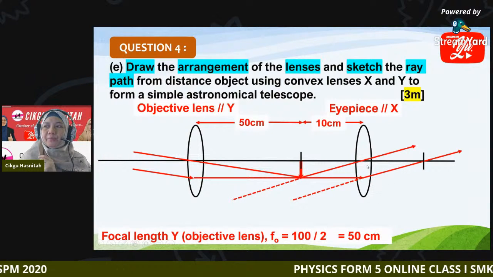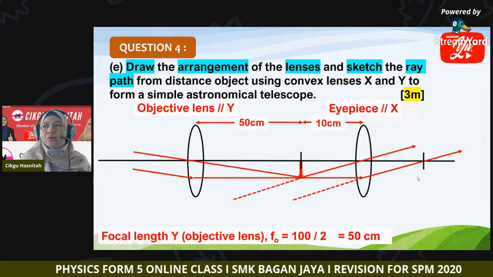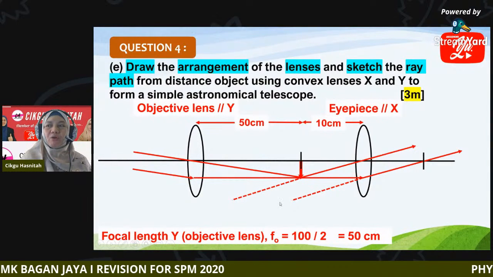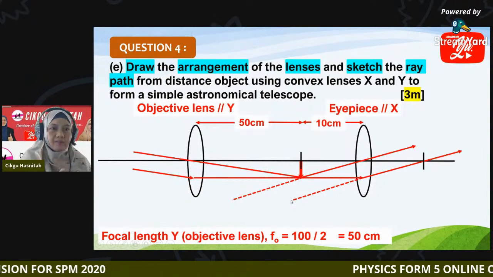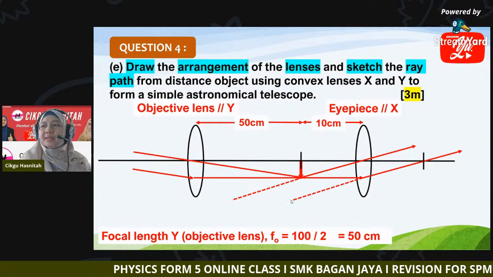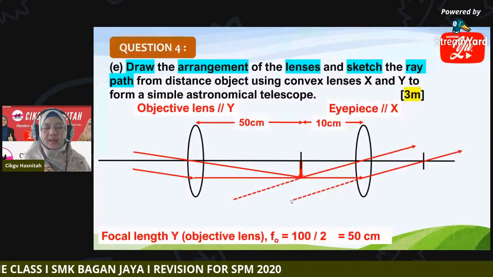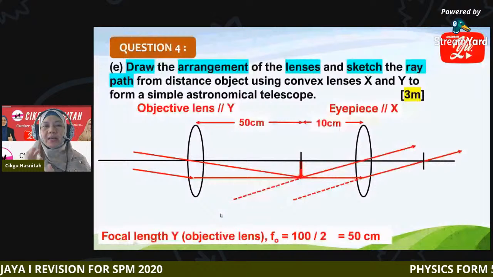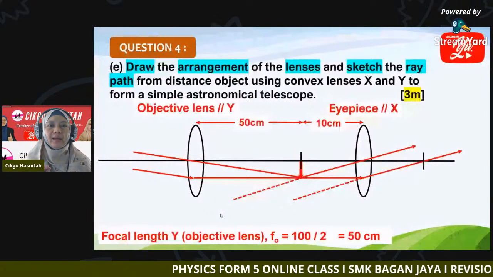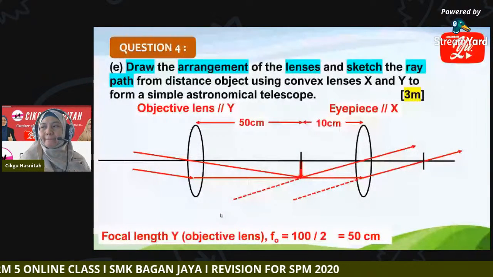You can see these two lines will be parallel, with no intersecting point either on the right side or on the left side, which means our final image is formed at infinity for the telescope. Are you clear with that? For an astronomical telescope, our final image is formed at infinity. So this is how we complete the ray diagram of a simple astronomical telescope.